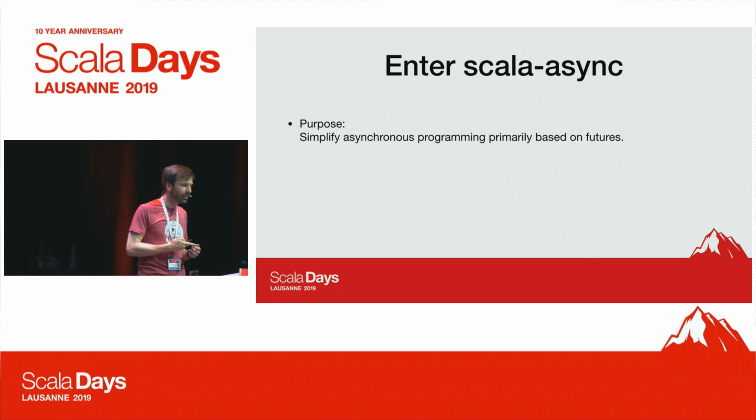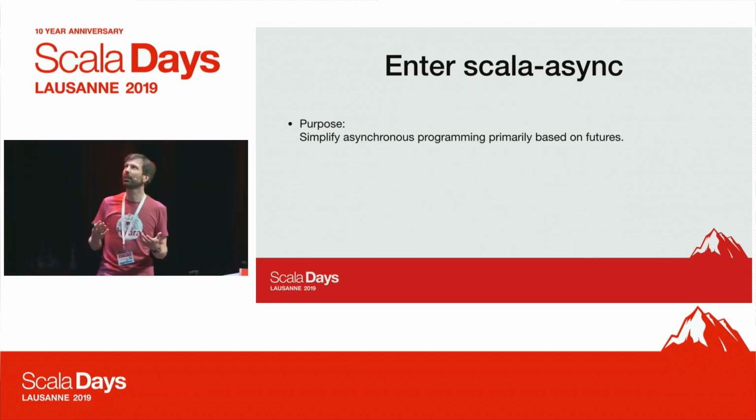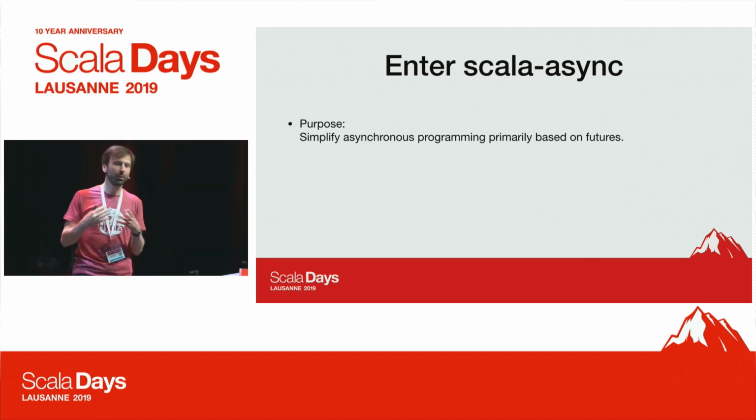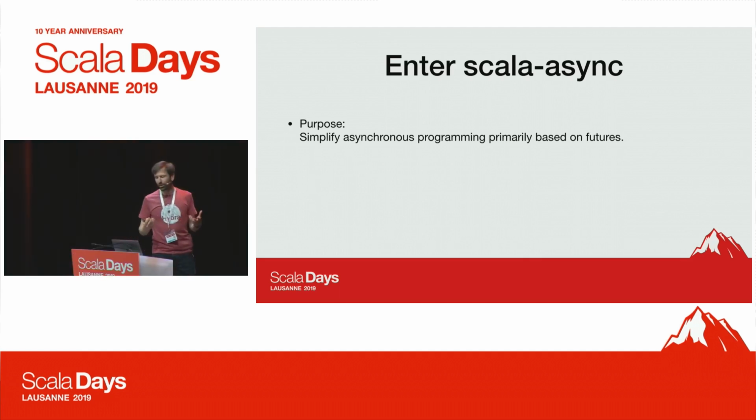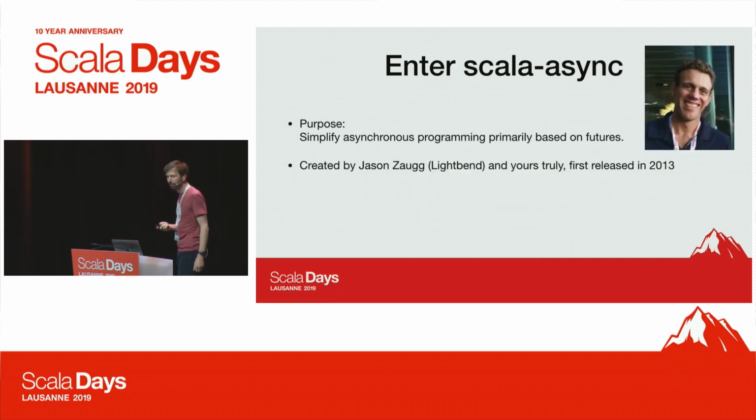Scala Async is designed to simplify asynchronous programming, primarily based on futures, although there was some work and some ideas on how to make it more general. But in practice, people use it pretty much only with futures. Scala Async was created by Jason Zaugg from Lightbend and myself, and we released it first in 2013.